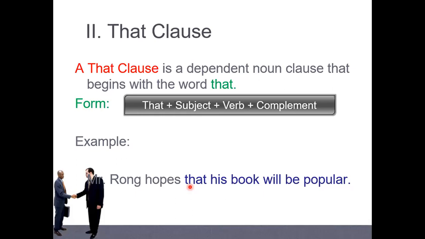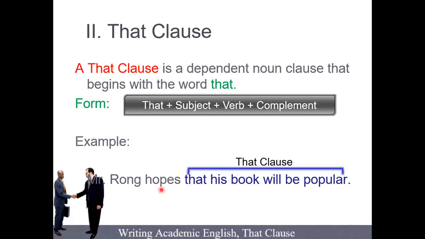So this is called a clause that functions as a direct object. How do we know? It stands after the verb hope here. Which one is the subject? And which one is the verb? Here, hope is the verb. So this is a sentence that has a noun clause, a noun clause that functions as the object of the whole sentence.